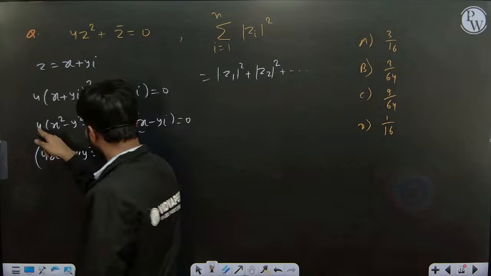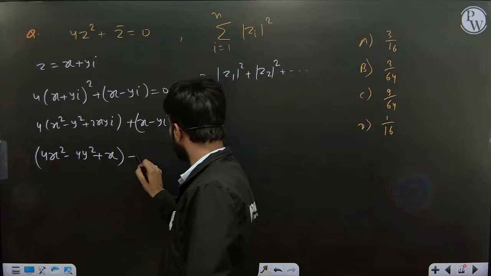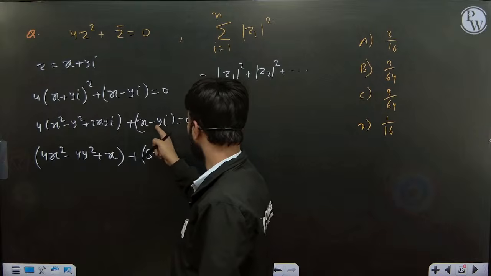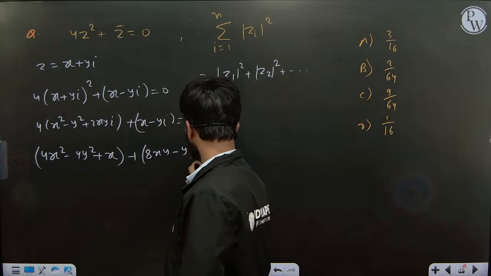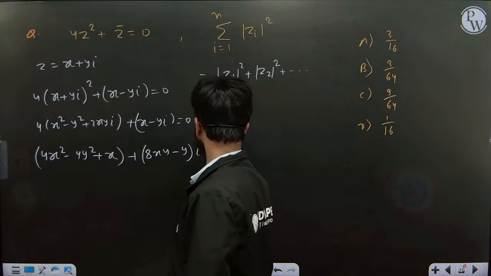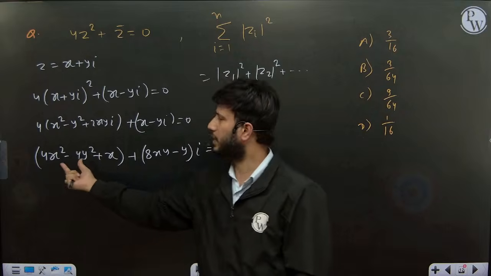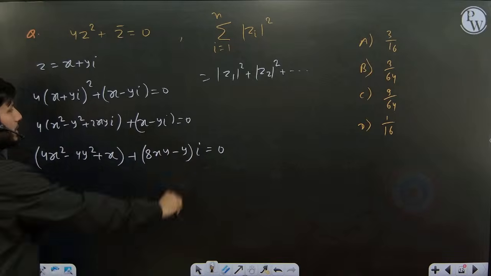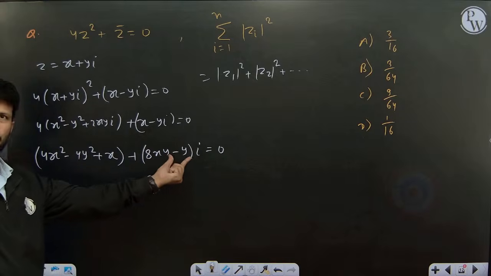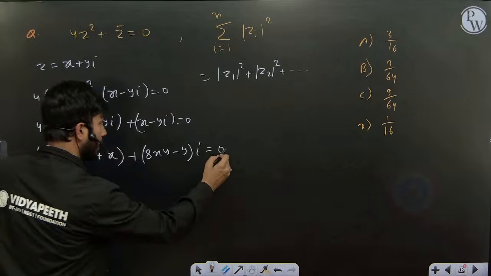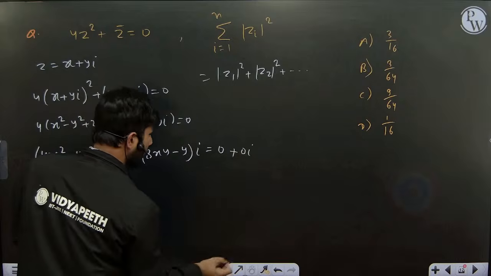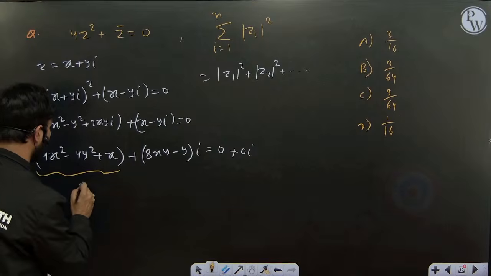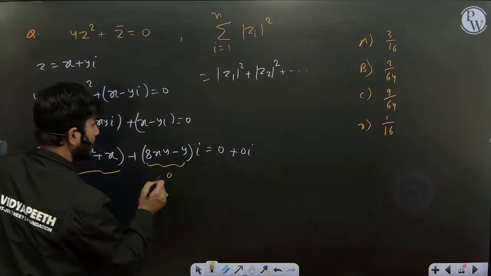Imaginary part, you will get 4 into 2, you will get 8xy iota, and from there minus y iota. So I wrote iota separate. This is the real part and this is 8xy iota minus y iota, the imaginary part. This is equal to 0. We can write this as 0 plus 0 iota. Just compare. This must be 0 and this also must be 0. You will get all solutions.